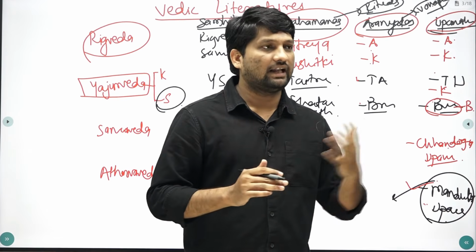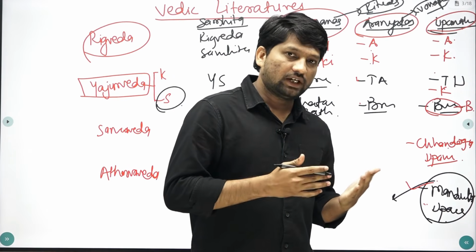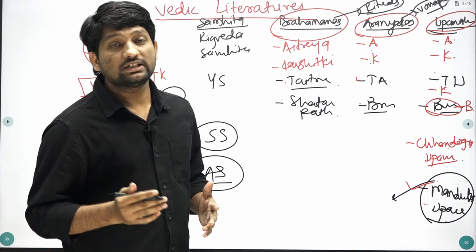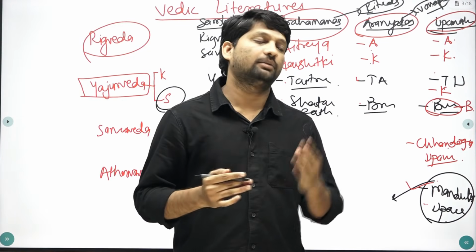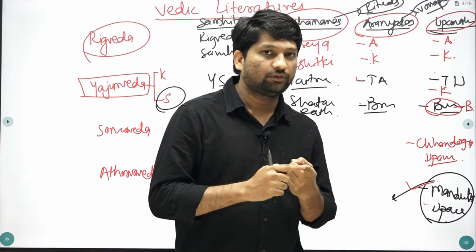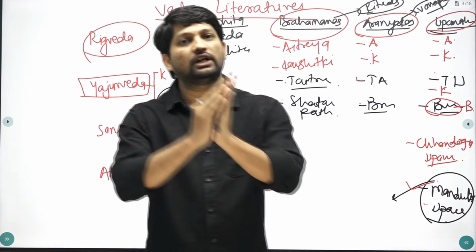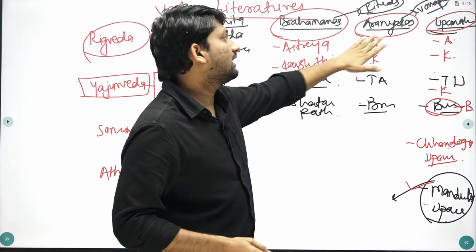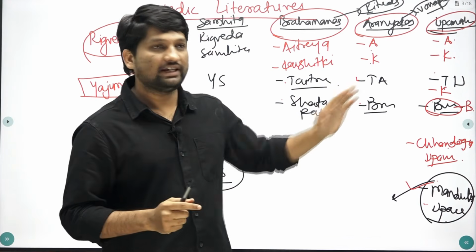We have already seen in the last lecture the difference between the early Vedic period and later Vedic period. In this lecture we have seen the different Vedic literature. Remember there are 4 texts: Rigveda, Yajurveda, Samveda and Atharvaveda, and for each we also have 4 different texts: Samhita, Brahmanas, Aranyakas and Upanishad. So revise all these things.